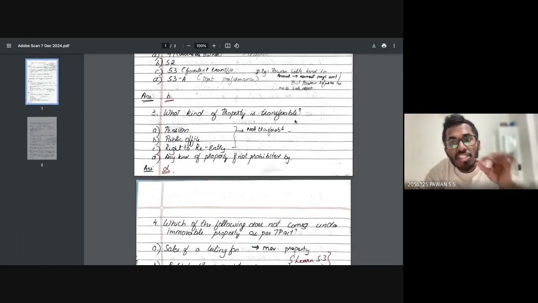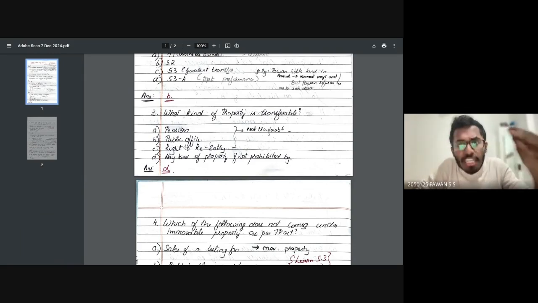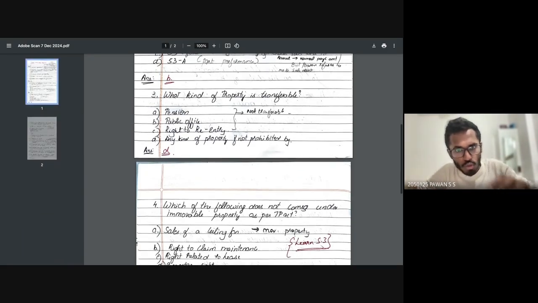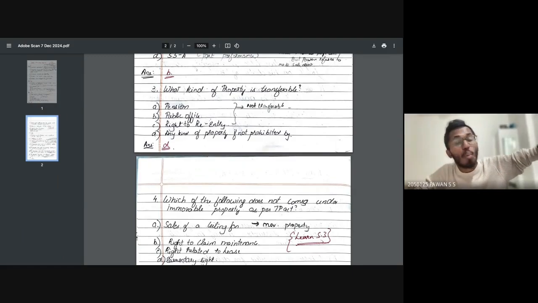What kind of property is transferable? So any kind of property, like for example pension, public office, right to re-entry, is not transferable. Okay, very simple, basic, anyone can understand. Pension, public office, right to re-entry cannot be transferable. But any kind of property, if not prohibited by law, can be transferable. I've not written law here, but I'm just explaining to you. Any kind of property, if not prohibited by the law, can be transferable. So I hope these are basic things you should know. Just learn the difference between what can be transferred and what cannot be transferred.